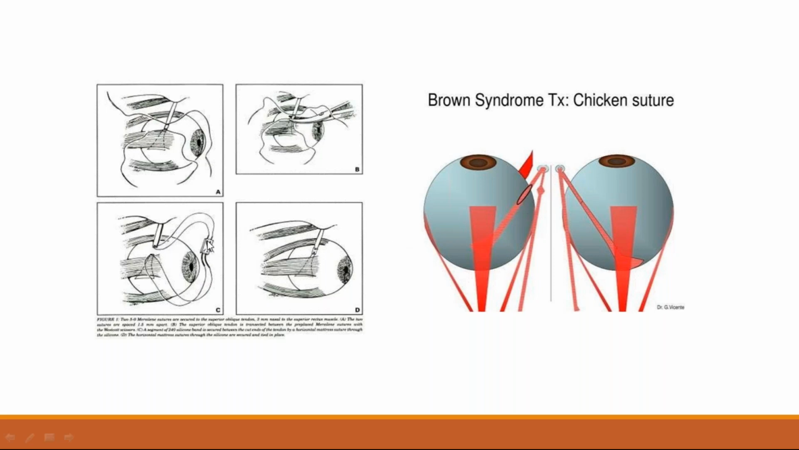Here you can see we are cutting the tendon of the superior oblique muscle. There is no superior oblique tendon here; it is replaced and sutured with a silicone band. This is the silicone band. That is called the chicken suture technique for Brown syndrome.